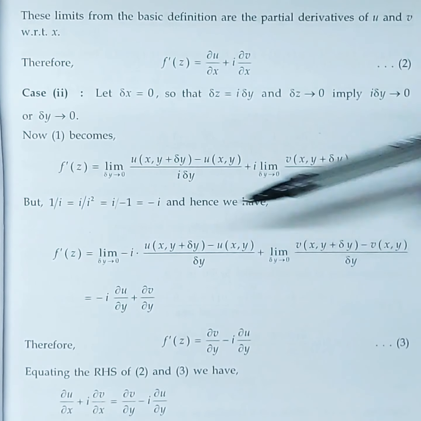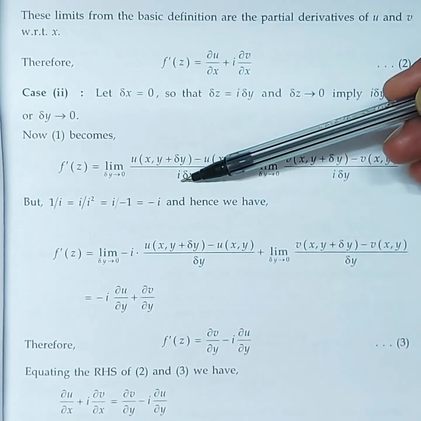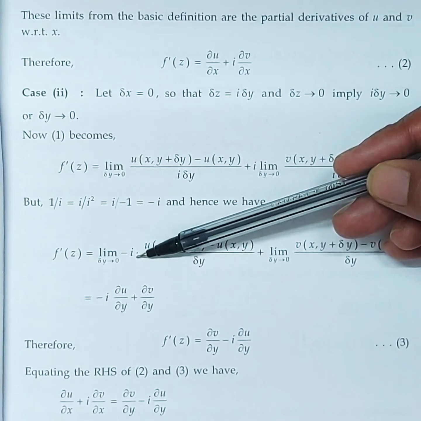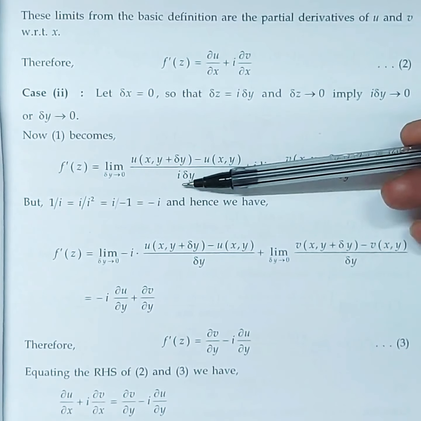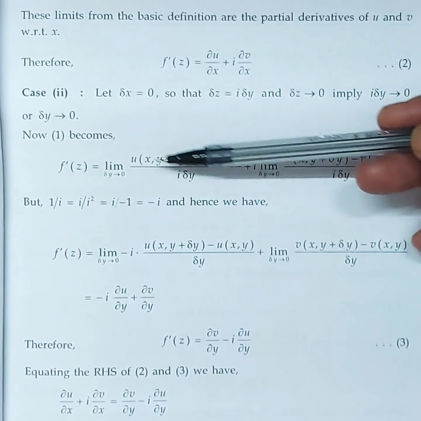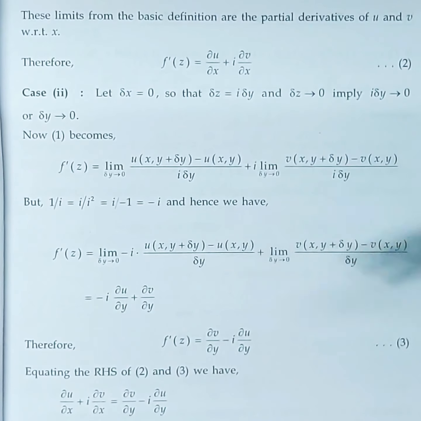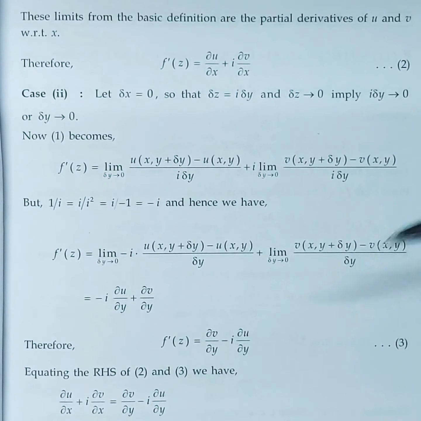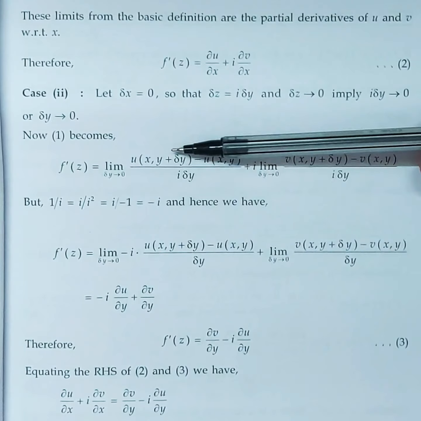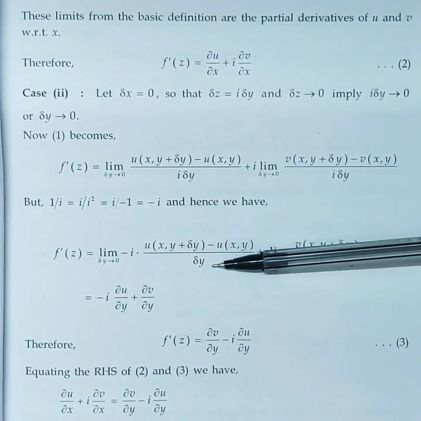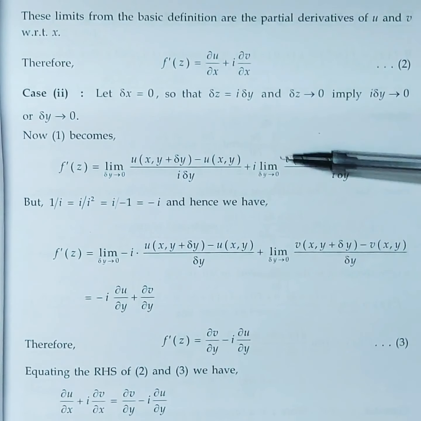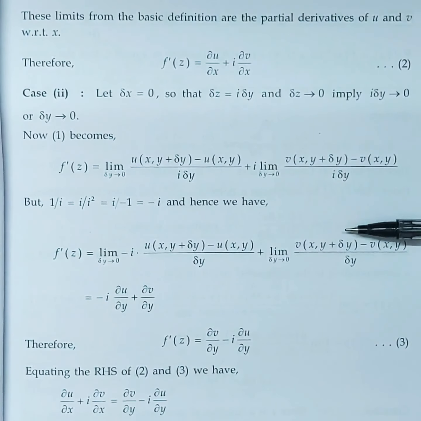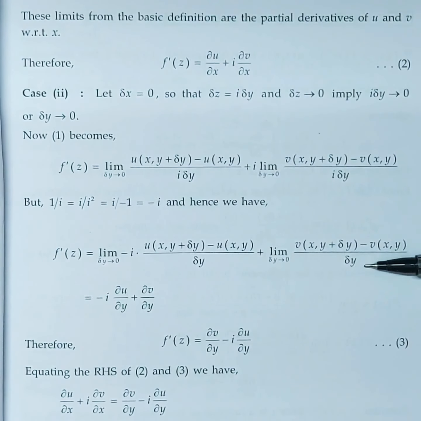So what you are going to do is, this 1 by i you have, right? I am bringing it to the numerator as minus i, because in the denominator I don't want i. So this 1 by i, if it goes to the numerator, it will become minus i. That is what we have written here. Rest of the things I didn't touch, so this will be the same. Numerator is the same, delta y, plus the second half: limit delta y tends to 0, v of x comma y plus delta y minus v of x comma y by delta y.